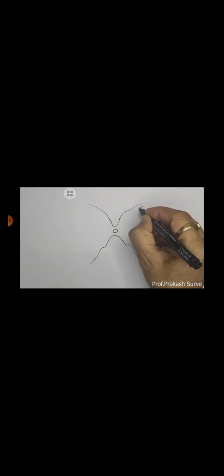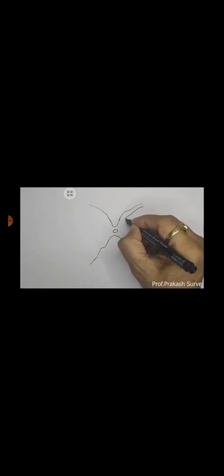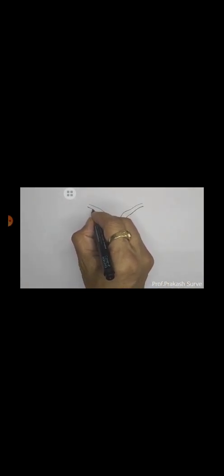Ventral horn is extended. Then we have the posterior region. This is the extension of ventral horn. This is the lateral horn. That will be easy for you to remember. Any extension is called a horn.